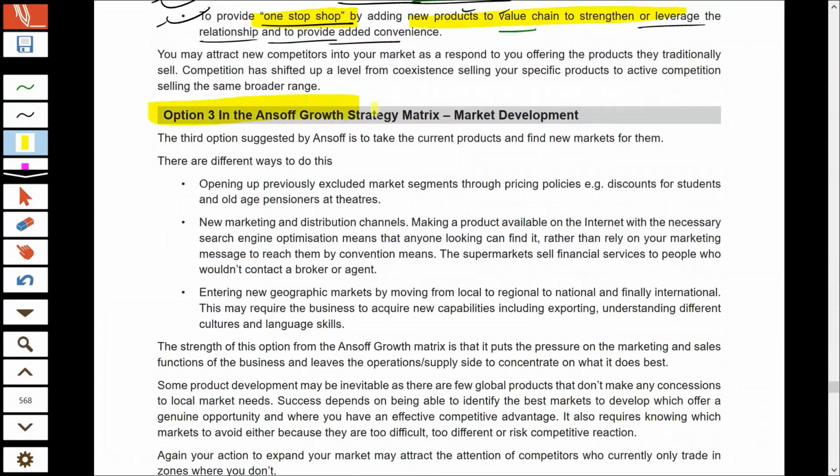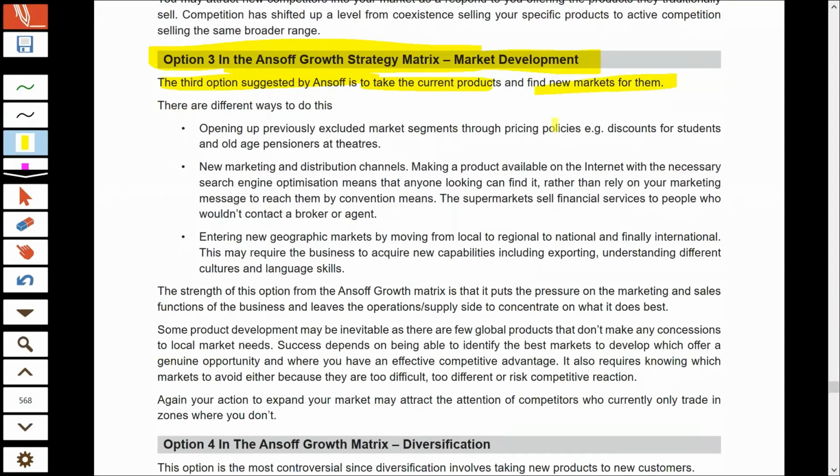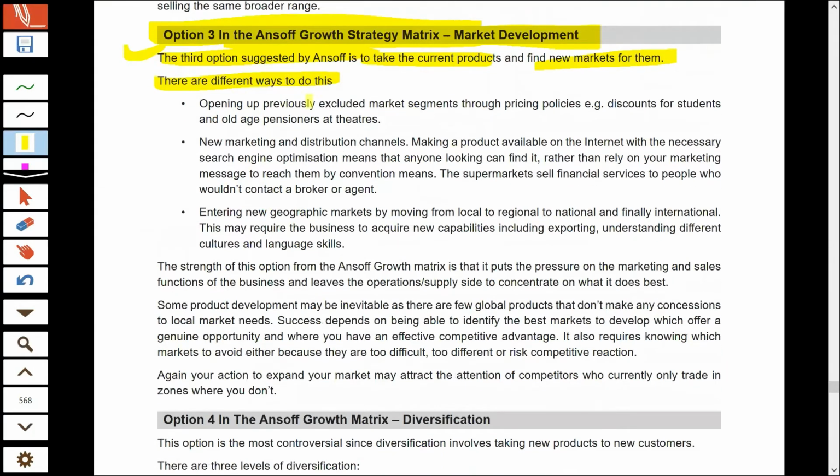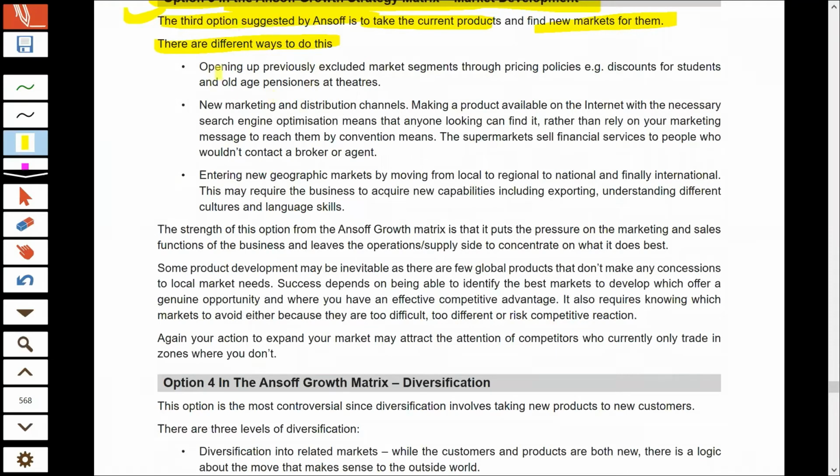Okay, and the third strategy of NSOF is market development. So in market development, you will try to sell the same product, the existing product, in new markets. Now, the market as defined for this strategy is very broad. So there are different ways in which you can go for market development. The first way is to go for a different market segment. Now, a market segment is nothing but a category of market. So any market can be divided into a number of segments.